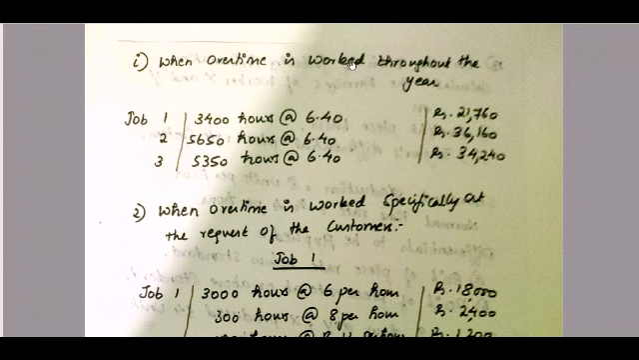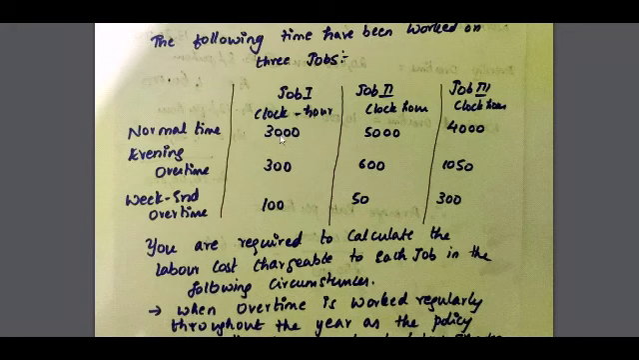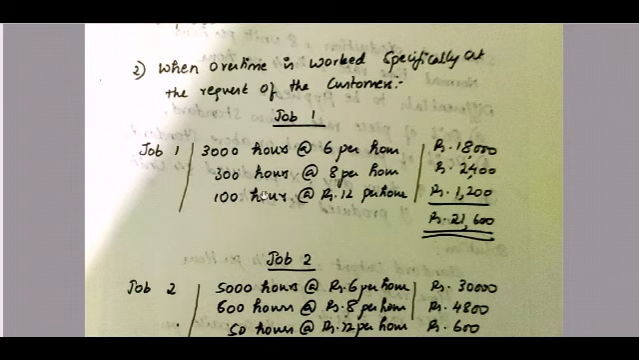So now our second instance, which is when overtime is worked specifically at the request of the customers. So in this case we will go job by job. Okay, so job 1, how many hours we have for the normal time? 3,000 hours. So 3,000 hours at 6 rupees per hour. How did you get the 6 rupees per hour? It is from the beginning of the question which we calculated.